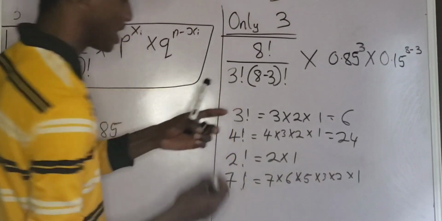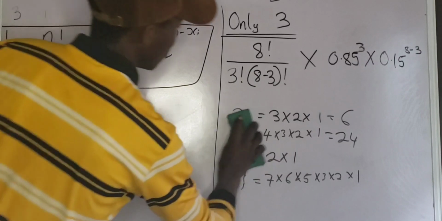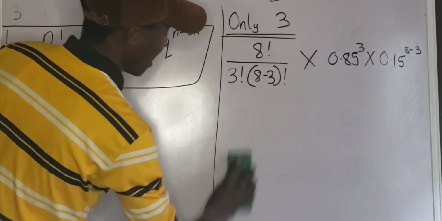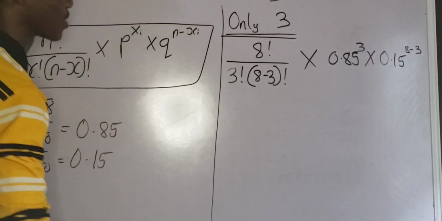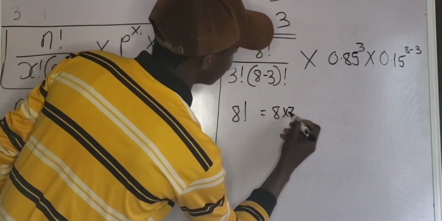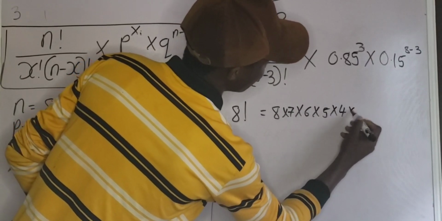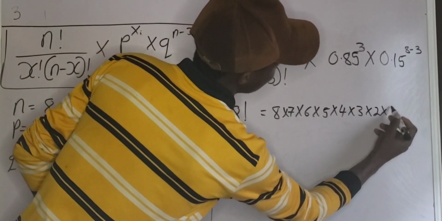Okay? So let's proceed back to our question. I just used that as an explanation. So let's go to 8 factorial. 8 factorial simply means 8 times 7 times 6 times 5 times 4 times 3 times 2 times 1.